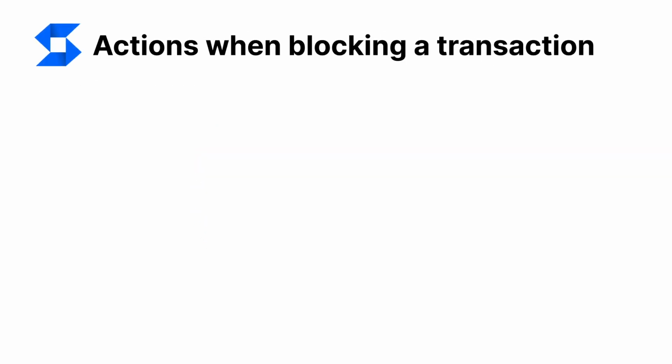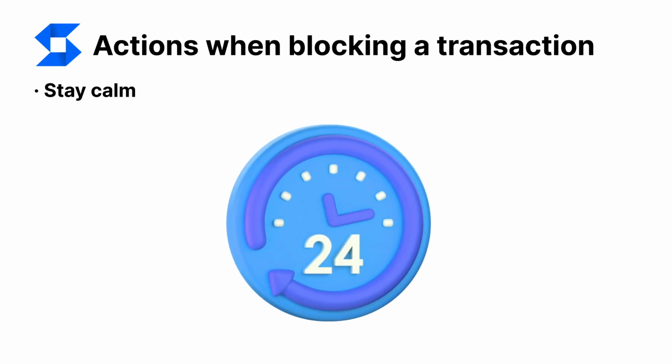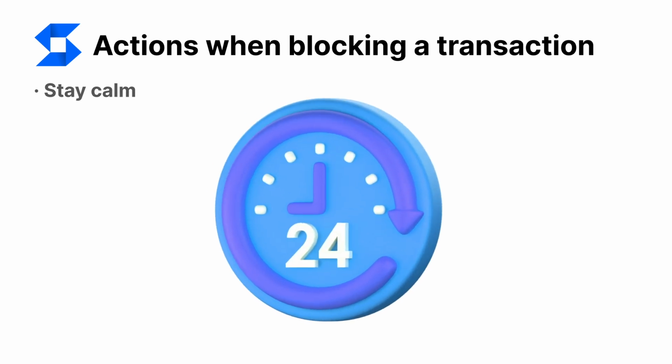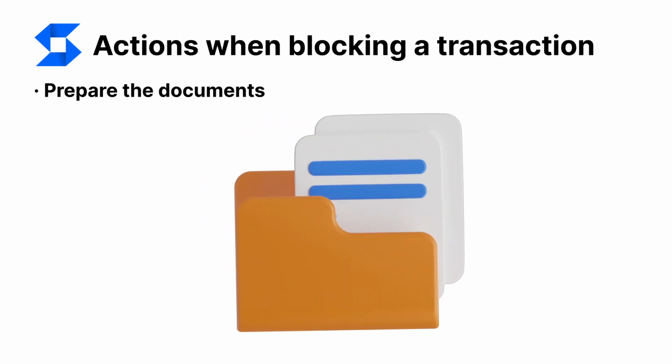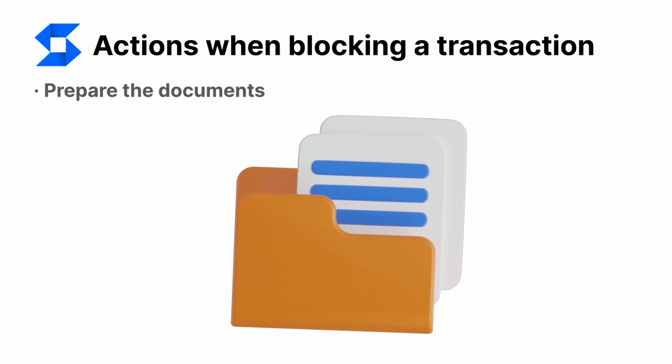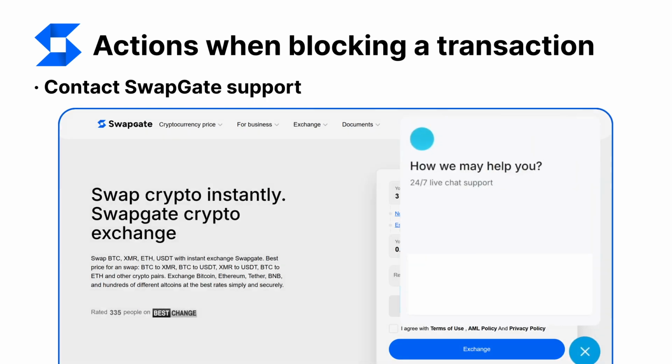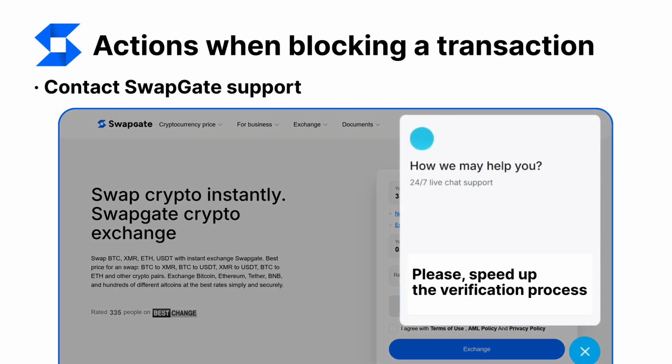What to do if your transaction gets blocked anyway? Stay calm. Most checks are completed within 24 hours. Prepare documents about the origin of funds if required. Contact SwapGate support. We'll help expedite the verification.